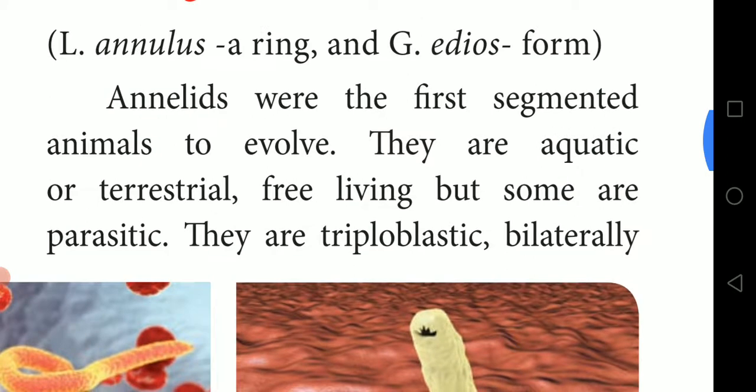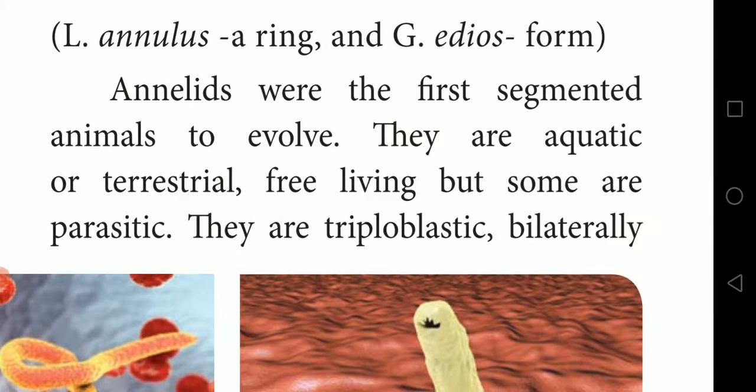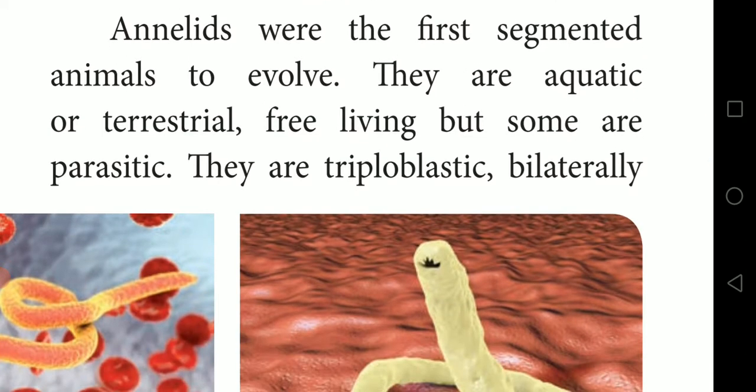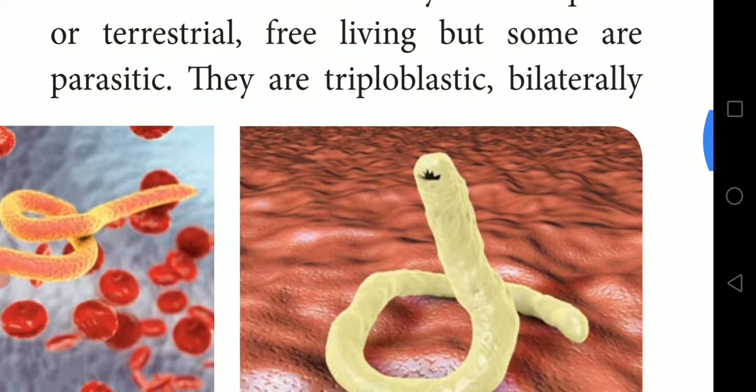They are aquatic or terrestrial. Aquatic means they may live in water. Terrestrial means animals which live on land. They are free living, but some are parasitic, which means they stick on other organisms.